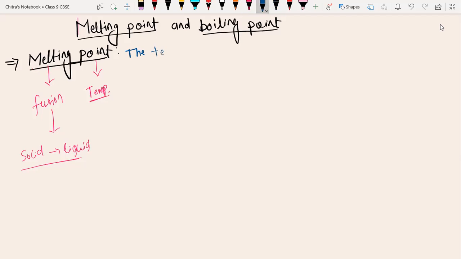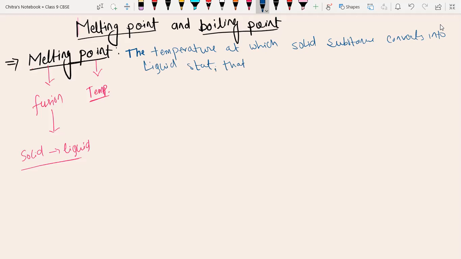The temperature at which a solid substance converts into liquid state, that temperature is called the melting point. And it is fixed, and it is different for different metals.